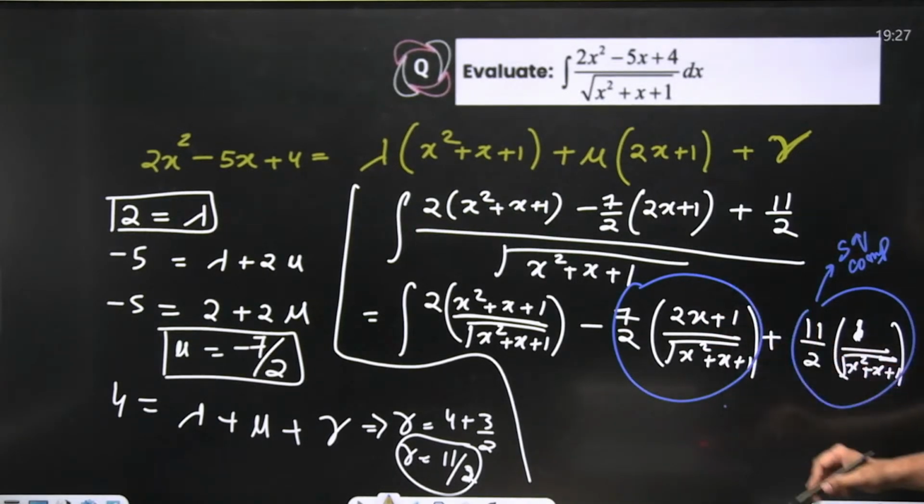This will just become your 2 into x, root of x square plus x plus 1. Just a minute.